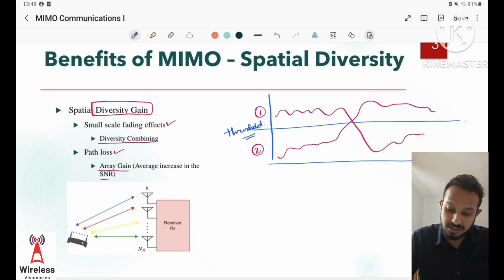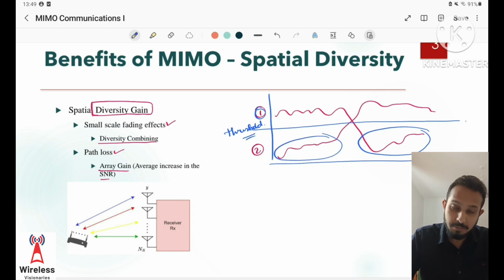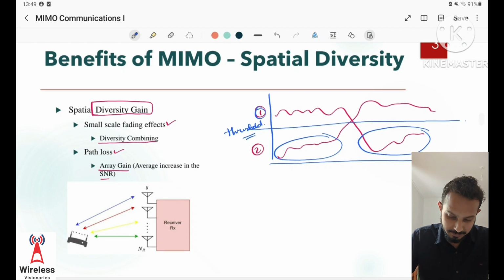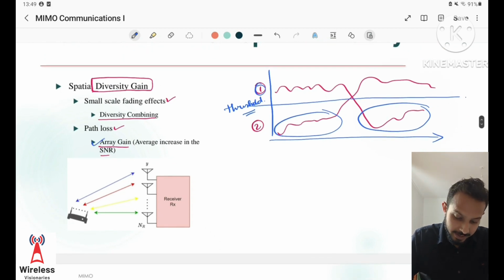In contrast to the case if we consider only one signal which is low at this instant of time, or the other signal which is low at this instant of time. So as a result of diversity combining, we always get a signal greater than the threshold at any given instant of time.